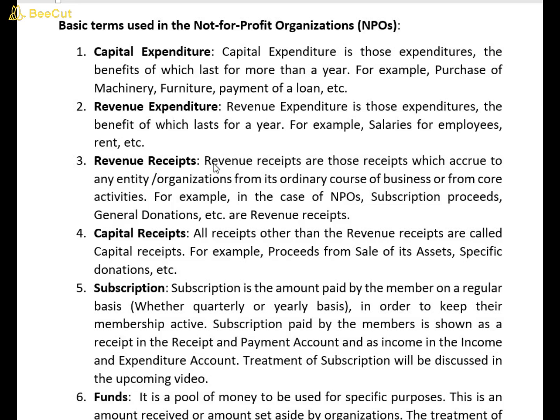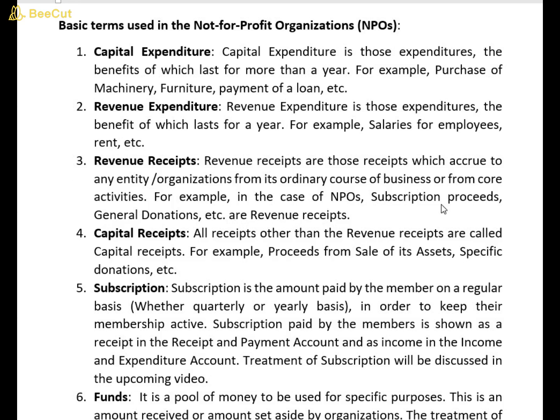Okay, revenue receipt. Revenue receipts are those receipts which accrue to any entity or organization from its ordinary course of business or from core activities. Okay, I hope you understand. For example, in case of NPO, subscription proceeds and general donation are revenue receipts.